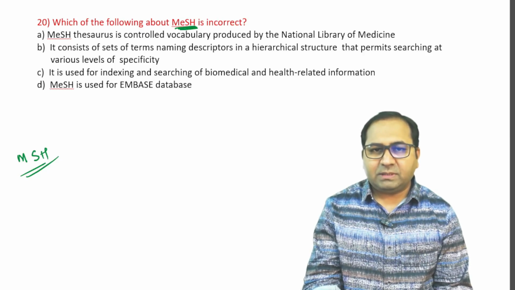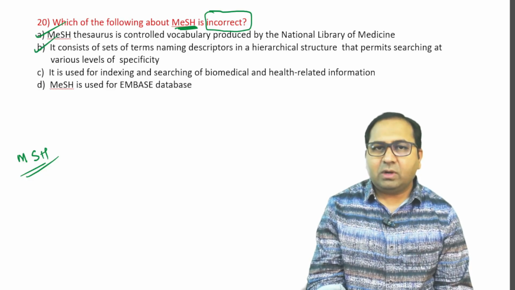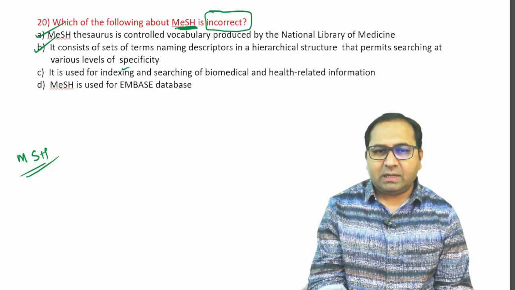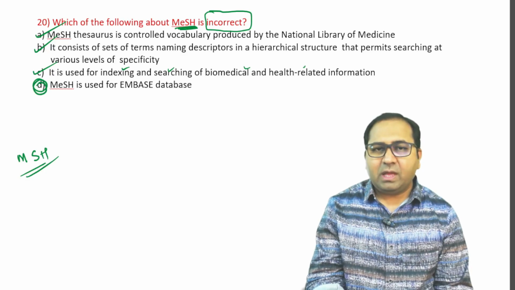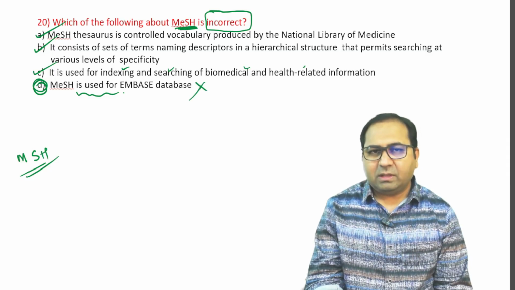Which of the following about MeSH is incorrect? Three statements are correct and one is wrong. Option A, that MeSH thesaurus is controlled vocabulary produced by the NLM, is a true statement. That it consists of a set of terms naming descriptors in a hierarchical structure that permits searching at various levels is also true. It is used for indexing and searching of biomedical and health related information is also a true statement. Therefore the fourth statement, that MeSH is used for the Embase database, is a wrong statement. It is not used for Embase. So this is the answer for this question.